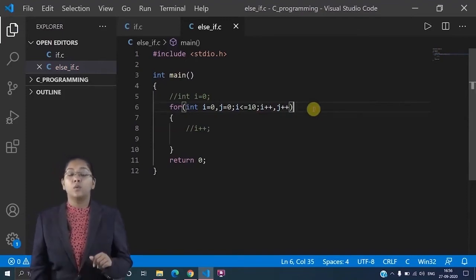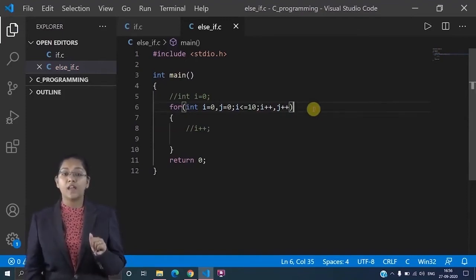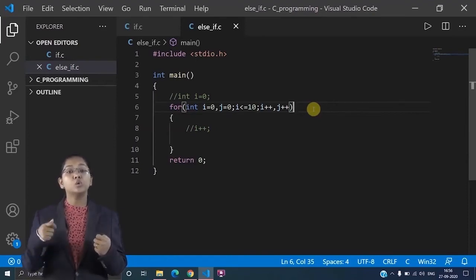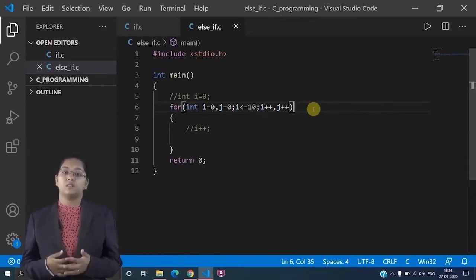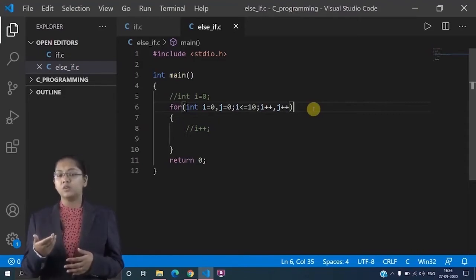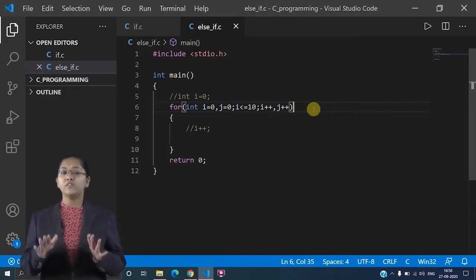Now see what I have done here. I have used two initializations and similarly I have used two increments also, with two variables. Because I was only allowed to write one condition, I only used one variable for initialization and increment.